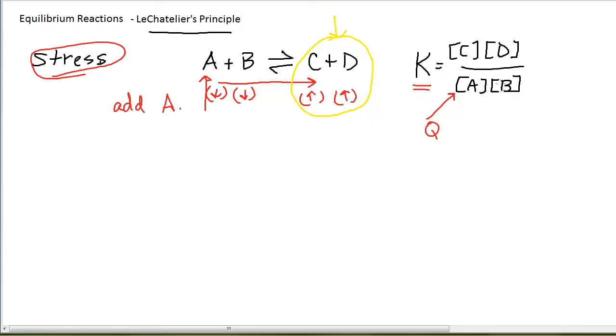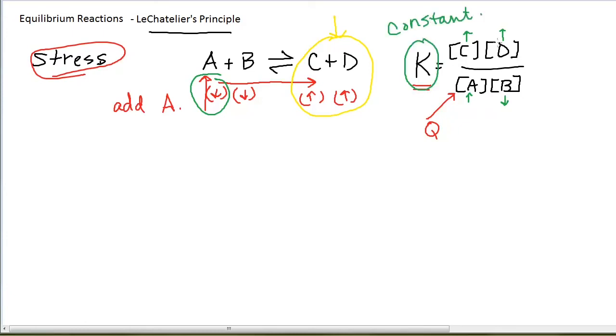If we think about it mathematically, my numerical values for C and D go up, my numerical value for B goes down, and the overall effect for A is that the numerical value of A goes up. And these happen in just the precise amounts so that the numerical value of K stays constant.